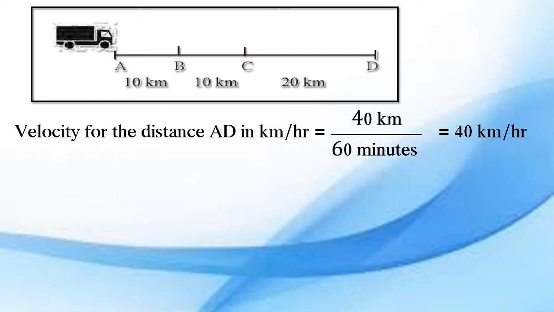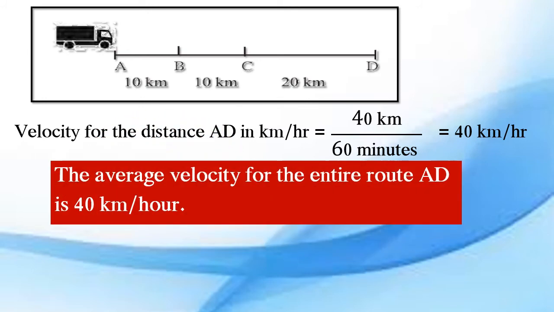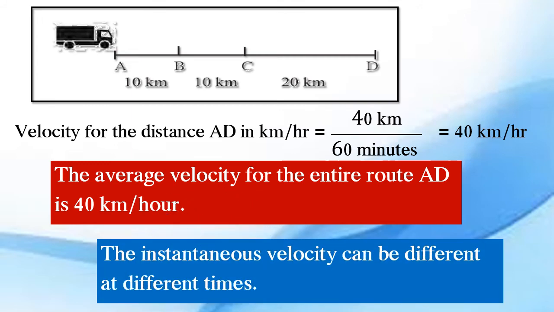The velocity at a particular moment, but average velocity for the entire route AD is 40 km/h, but the instantaneous velocity, that is tatkalik weg, is different at different times. For AB, for BC and for CD, every time it is different. Okay, so the instantaneous velocity can be different at different times.